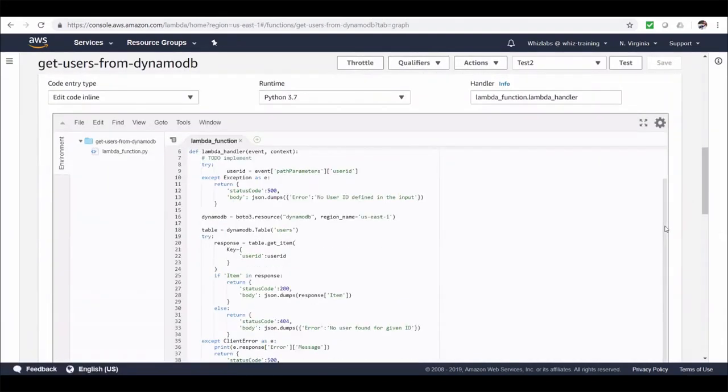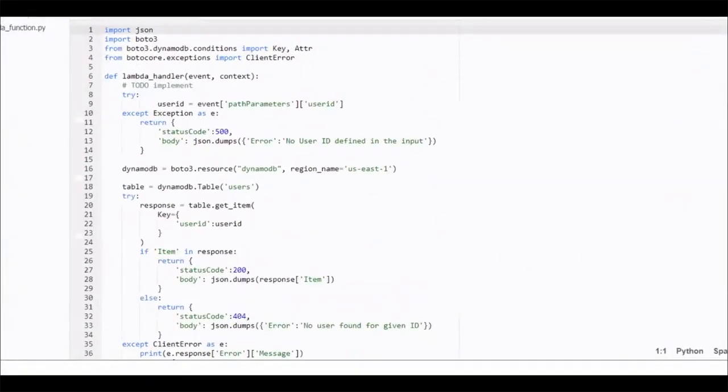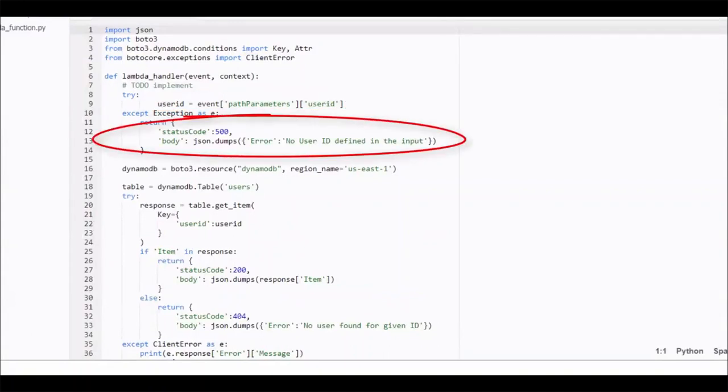All right, this is the code. It is in Python and it is fairly simple. This line in here gets the user ID from the path parameter if it exists. Otherwise, it will return an error to API Gateway.